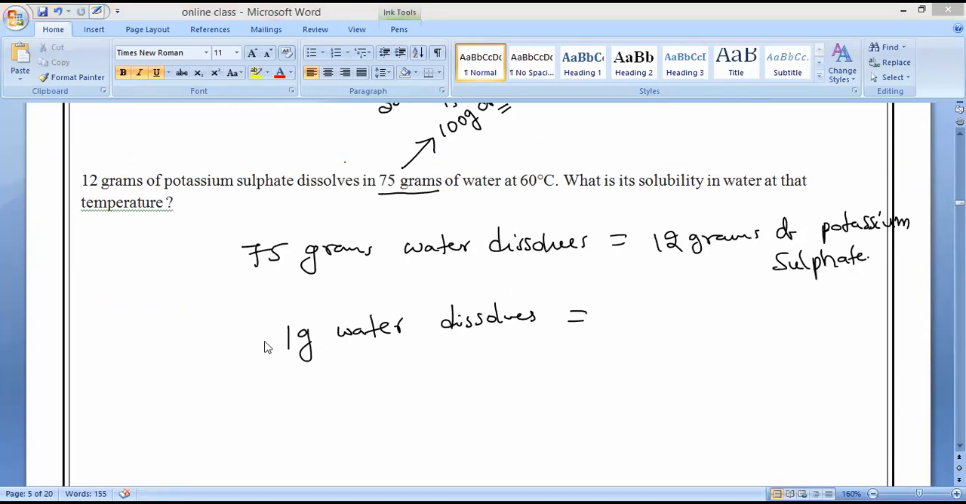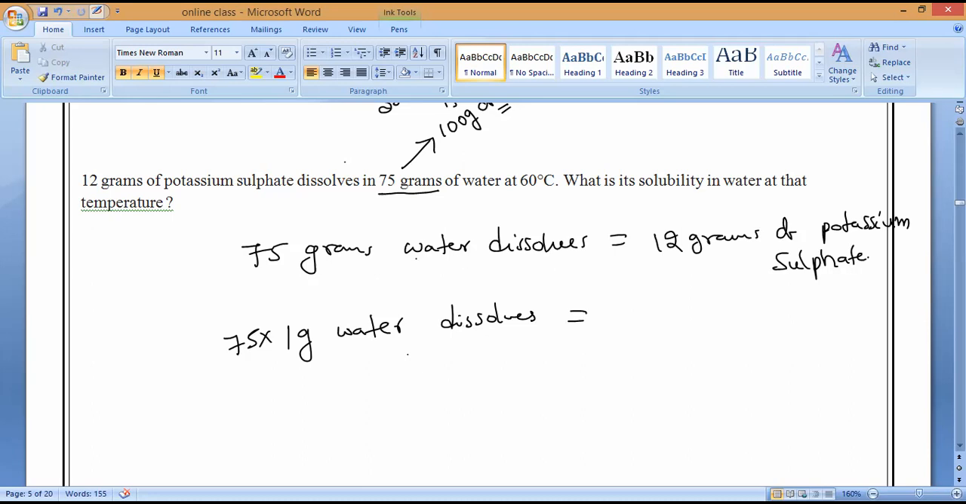Now, can I write 75 grams as 75 into 1? Is it right or wrong? Yes, I can write it. Like I am asking you the question: 500 chocolates equals 50 rupees. Now, what is the cost of 1000 chocolates? If you want to find the cost of 1000 chocolates, you must know the cost of one chocolate. Is it right or wrong? Yes, same way here we are doing.